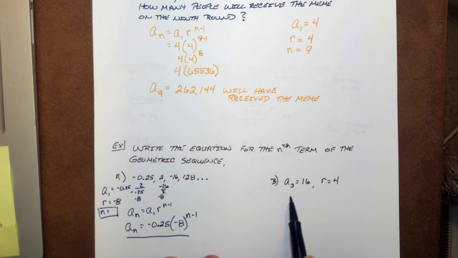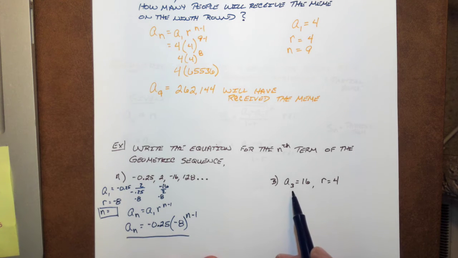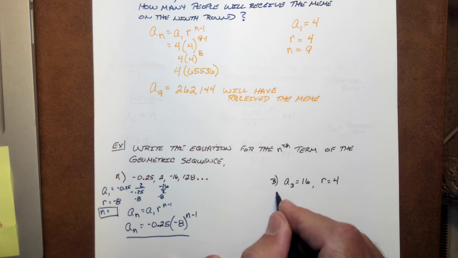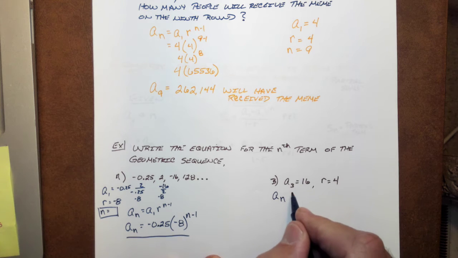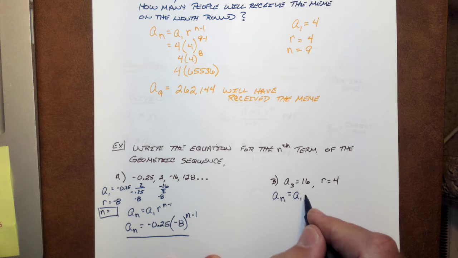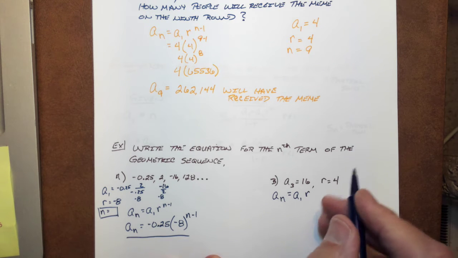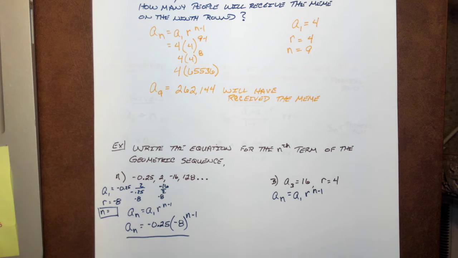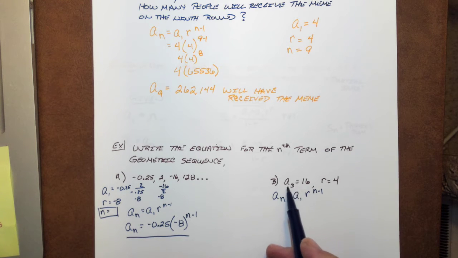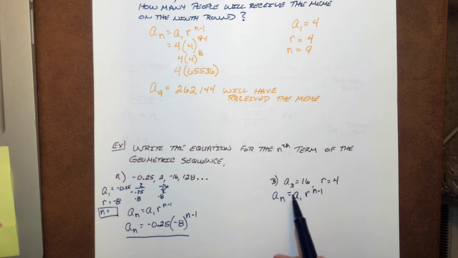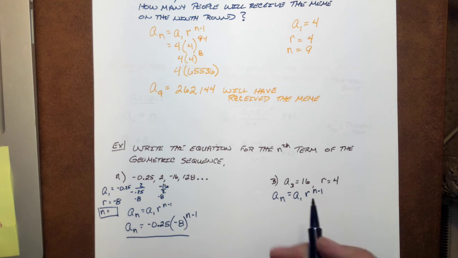All right, let's look at letter B here. See what we got. We got a sub 3 and we've got r. Our formula is a sub n equals a sub 1, the first term, times r to the n minus 1. We've got some different information here that we can try to figure out. If this is our third term, let's go back and figure out our first term.